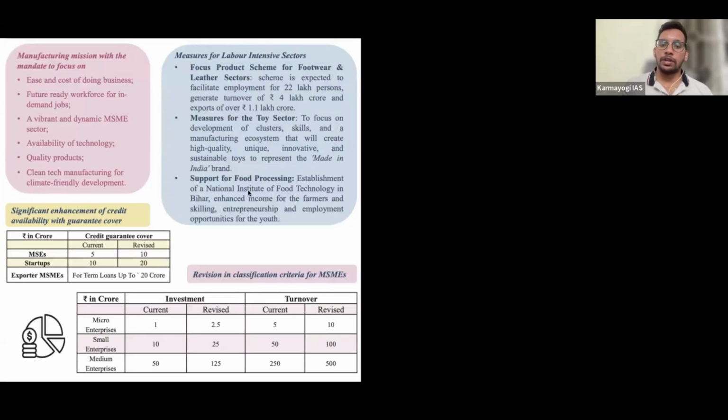Government is going to establish a new national institute. Already the Makhana Board they have said, and again the National Institute for Food Technology, one more organization for Bihar, because you know the reason. I don't want to go into the political aspects anyway, right?